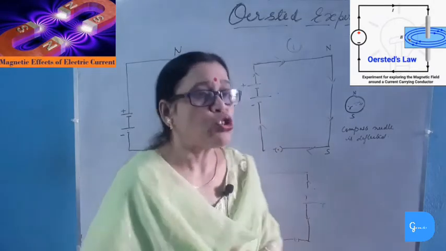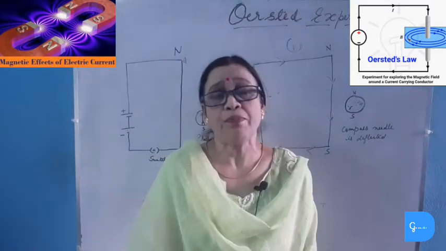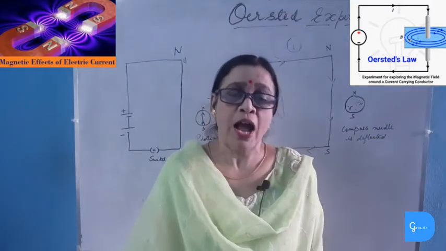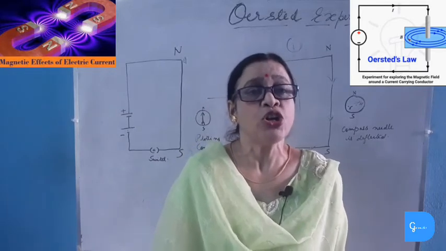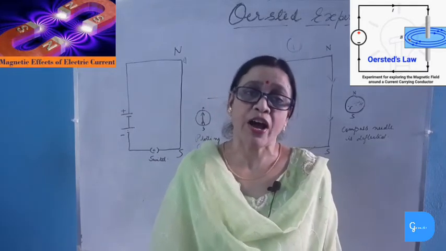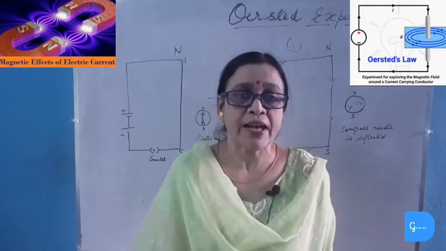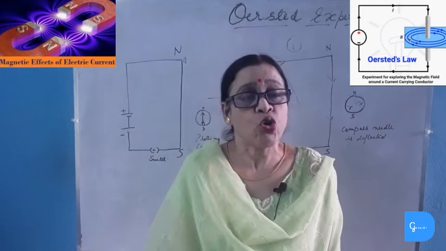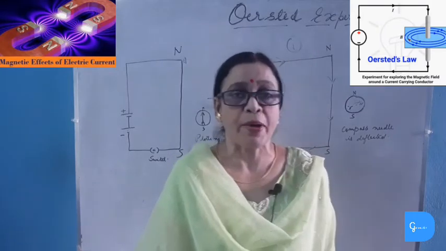This process was used to find a concealed current carrying wire by using a plotting compass. If we place a plotting compass on a wall and move it on the wall, the place where there is deflection in its magnetic needle is where the concealed current carrying wire lies, because a current carrying wire produces a magnetic field around it and thus it deflects the magnetic needle. So a concealed current carrying wire is detected by using a plotting compass.